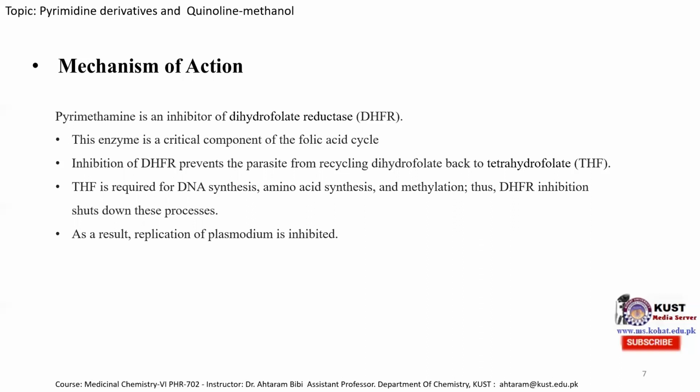So the main mechanism of action is that this pyrimethamine molecule or pyrimidine derivative inhibits dihydrofolate reductase, and in this way, the parasite is unable to produce the essential amino acids and DNA. So the replication of Plasmodium is prohibited, and therefore the host cell is free from the Plasmodium parasite.